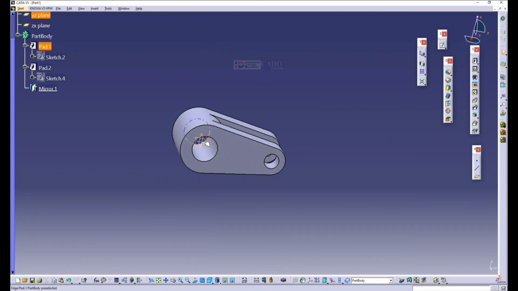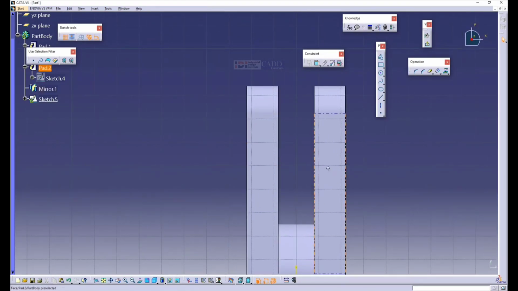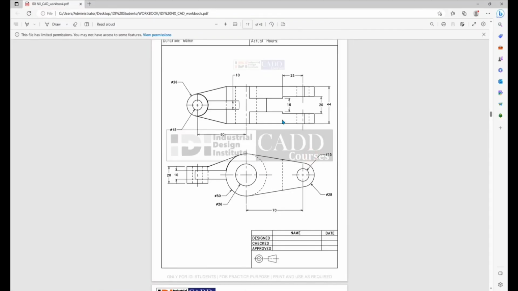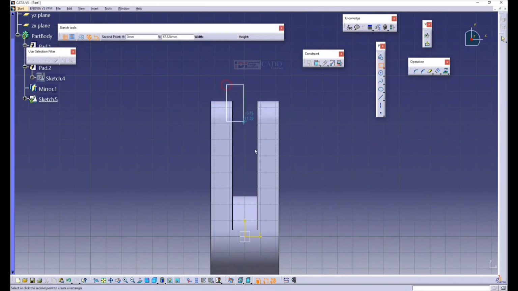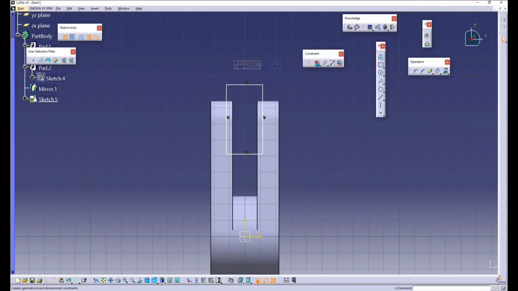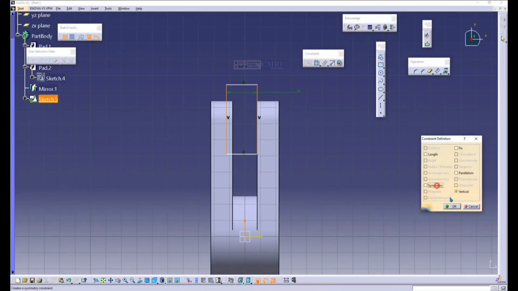Now I go to the top plane. I want to make a slot of 20 mm. I use the rectangle tool. I give a constraint. So you can see a constraint of 20 mm. I give it symmetrical. It needs to be exactly center. So I provide it with respect to the center symmetrically.